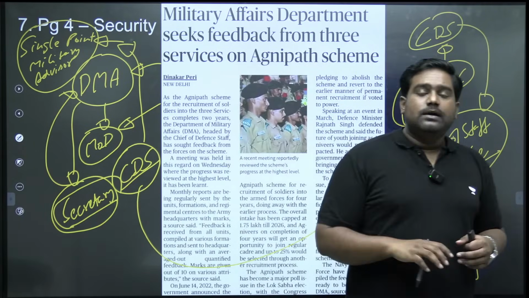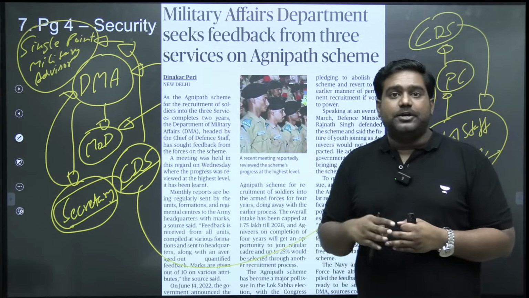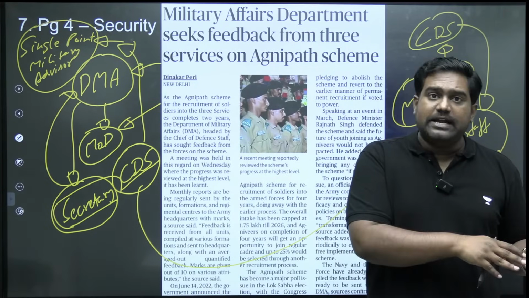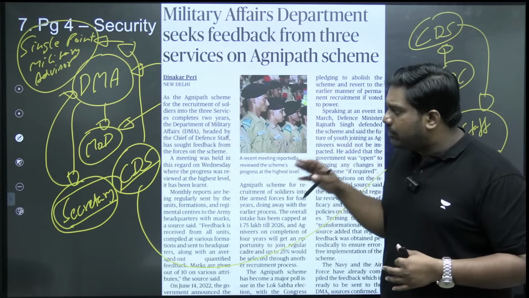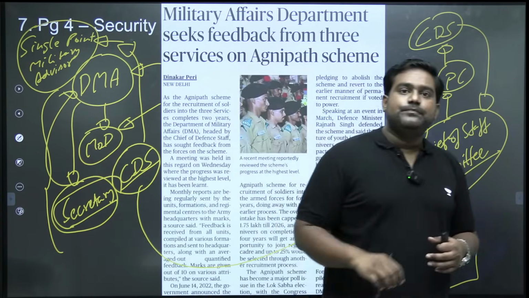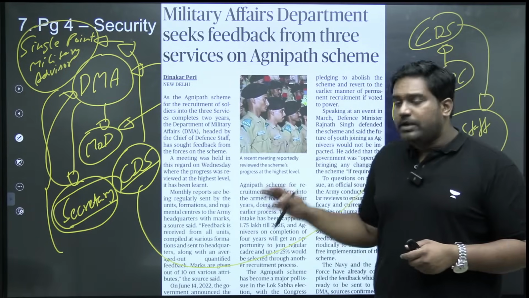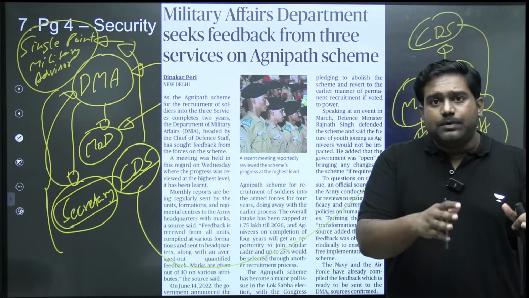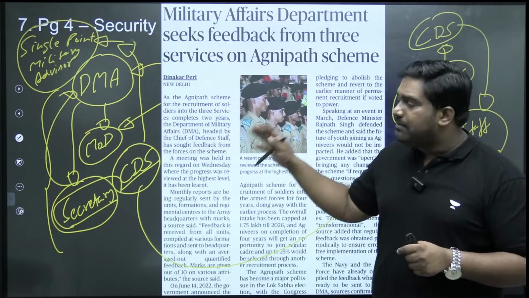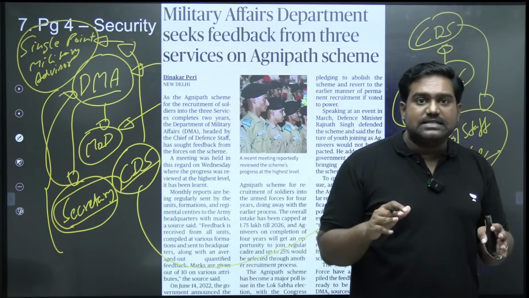And the department is also focused on building jointness, optimizing the defense budget, ensuring there is no overlap between the weapons being procured for Army, Air Force and Navy, right? To essentially optimize the defense budget and ensure that we speed up the procurements, ensure our forces are modernized quickly, and build jointness, integration, and eventually set up joint commands and integrated theater commands. So that is the mandate of the DMA, the Department of Military Affairs, which is headed by the Chief of Defence Staff as the Secretary.